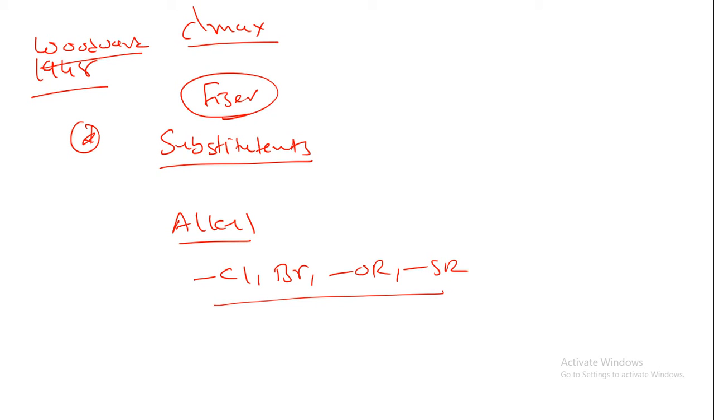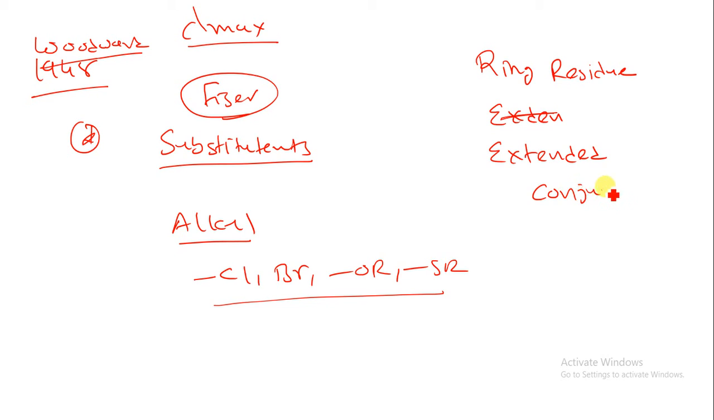There are two more things that we have to understand, that is ring residue and extended conjugation. Now these two terminologies we will see in an example, that is ring residue and extended conjugation.